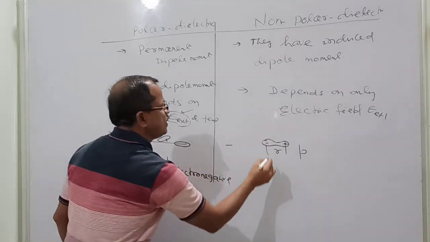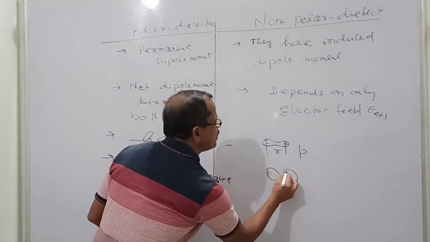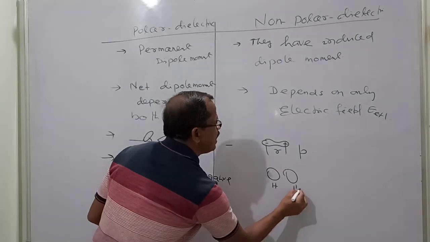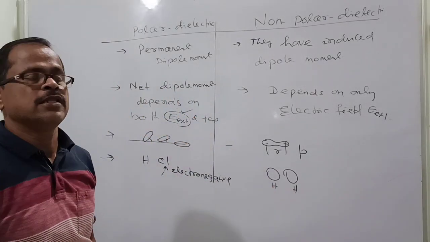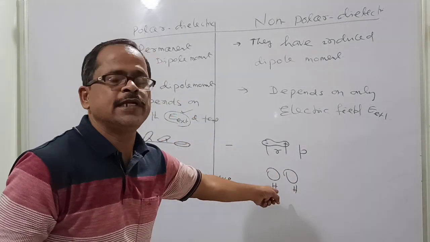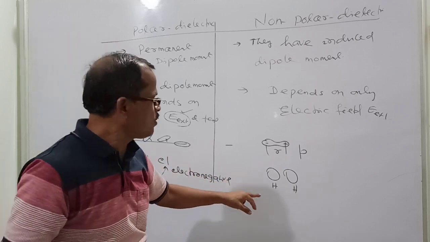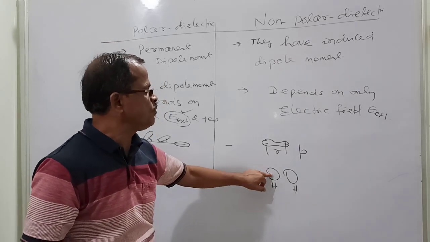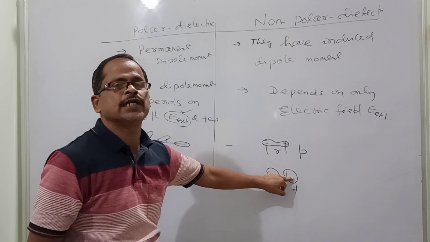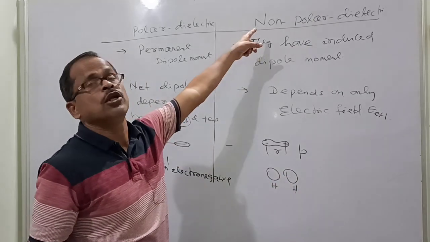But in hydrogen and hydrogen, they have the same electronegativity. Since they have the same electronegativity, the centroids of positive and negative charge will coincide. That's why they are non-polar.